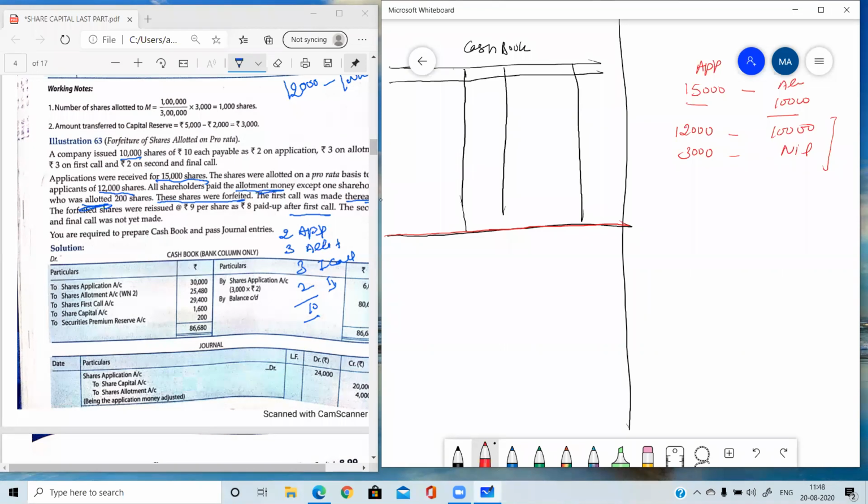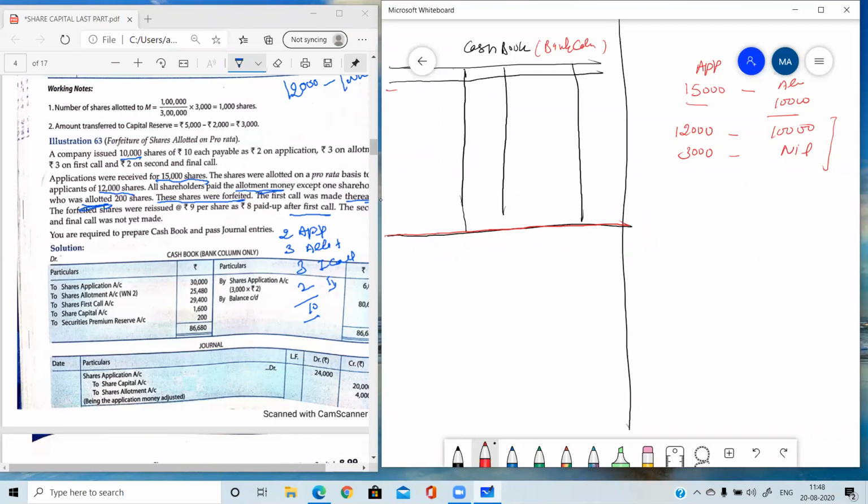Okay. So just read two lines and do the entry so that you people are able to solve the question. So the first entry will be bank account debit to share application. We all know this thing. But here we are making cash book with bank column only. Whenever there is a cash book, all the transactions related to bank will be posted directly to the cash book. They will not be written in the journal.